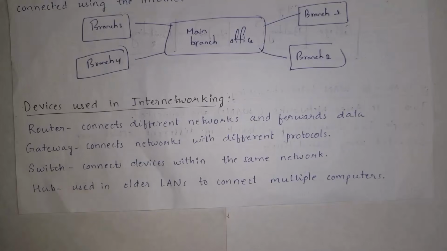Thus, normally, in order to connect different networks, these are the various devices we use. The first one is routers, the next one is gateway, the next one is switch, and the next one is hub. We use routers in order to transfer data, and a gateway will connect different networks using protocols. And if many devices are in the same network, all these devices are connected to each other through a switch. And a hub is used in old LANs in order to connect multiple computers. These are various devices that we use in internetworking.